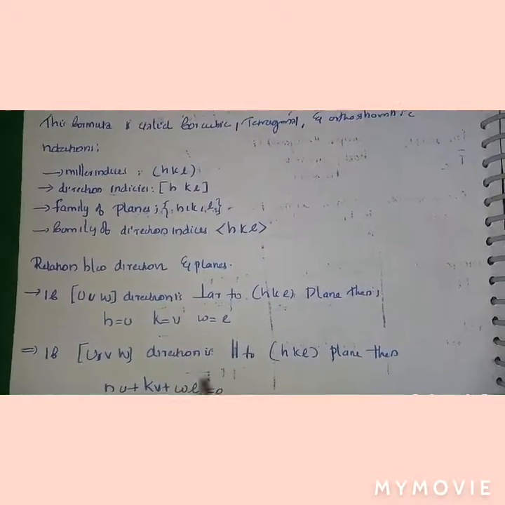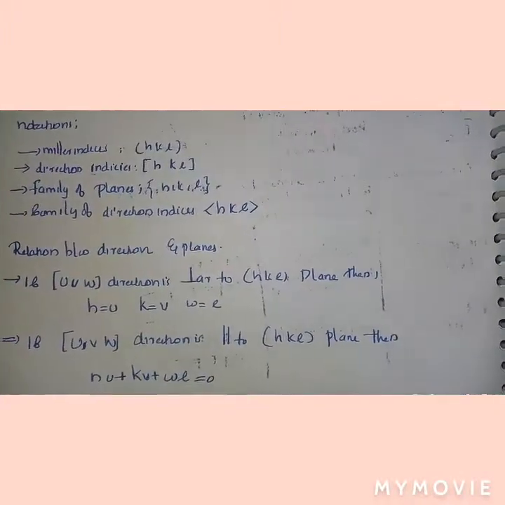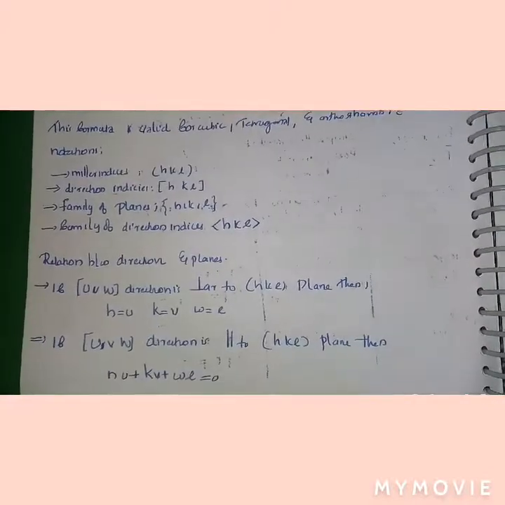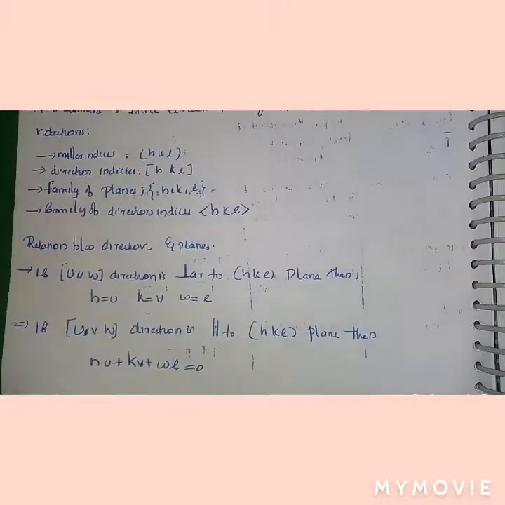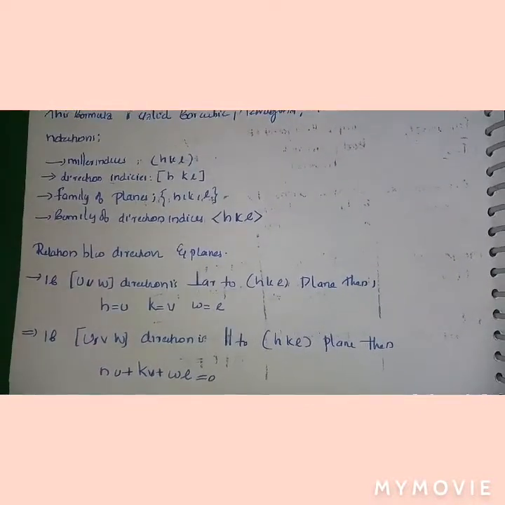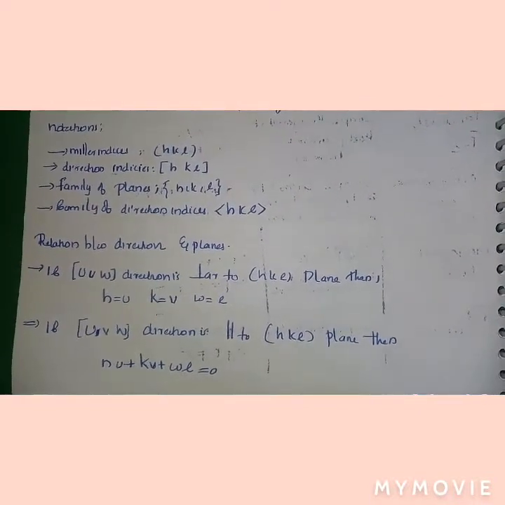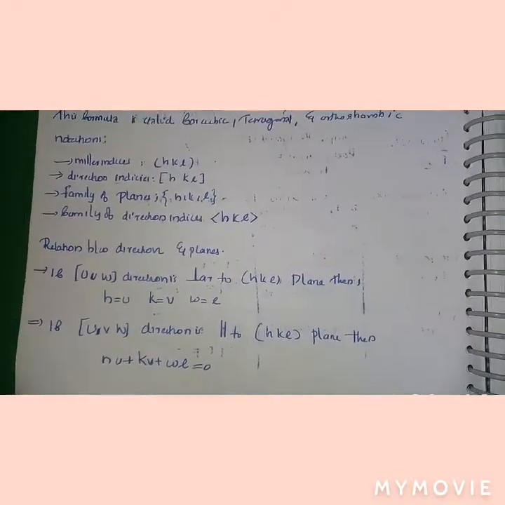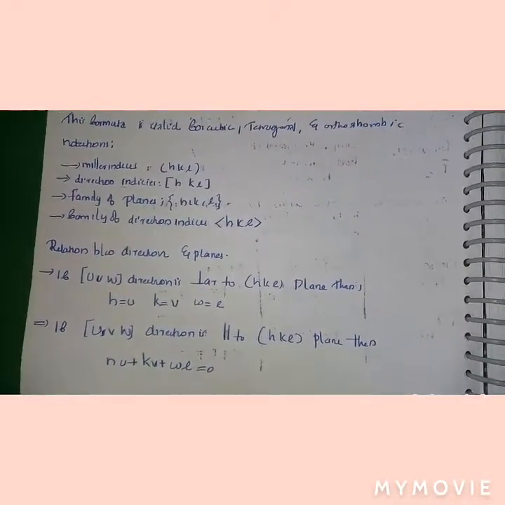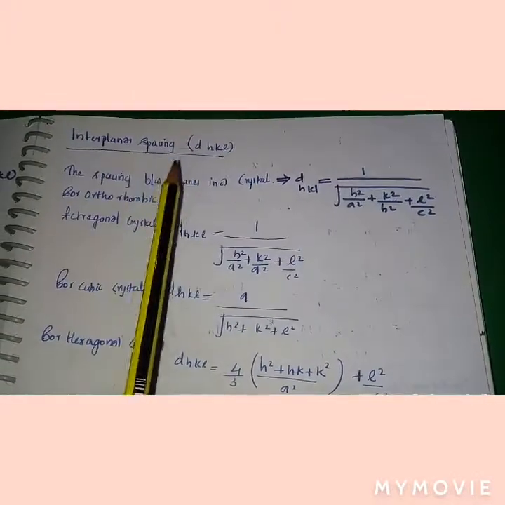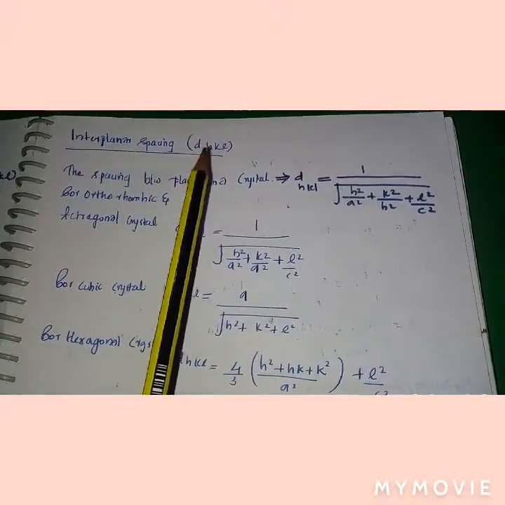You should use this condition for any question. If the direction and plane are perpendicular, you can easily compare the corresponding terms, and if the direction is parallel to the plane, use hu + kv + lw = 0.